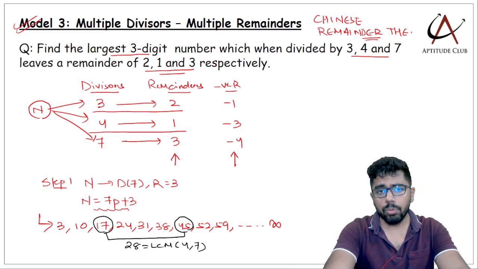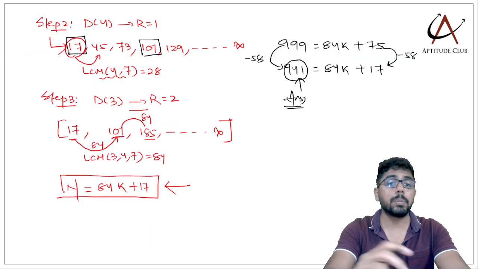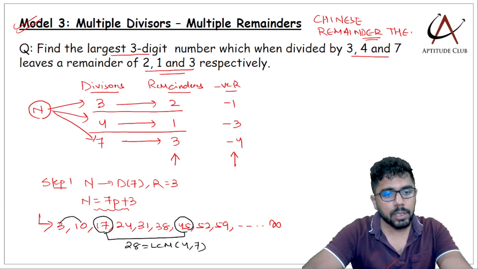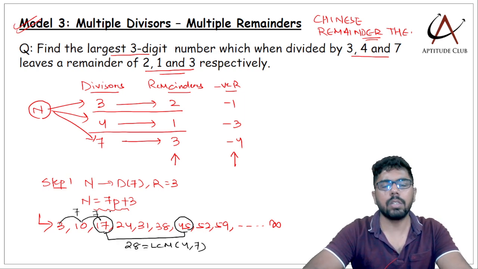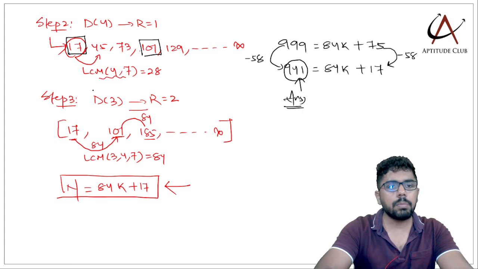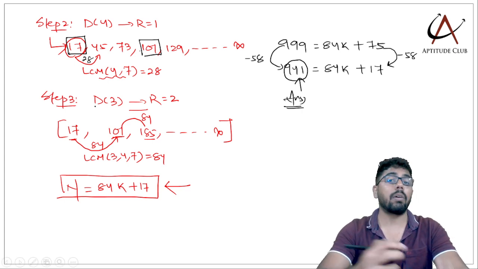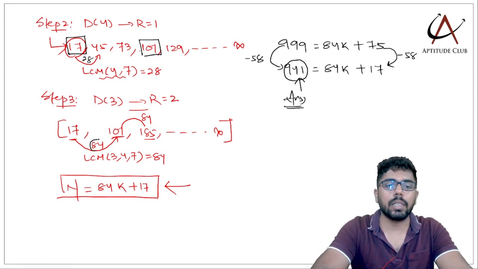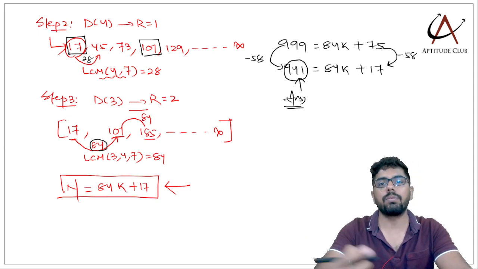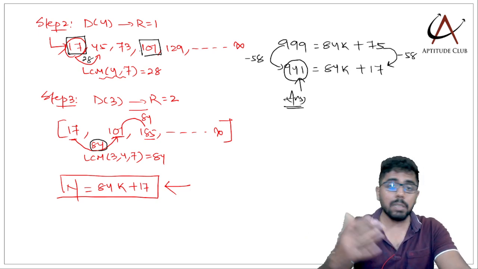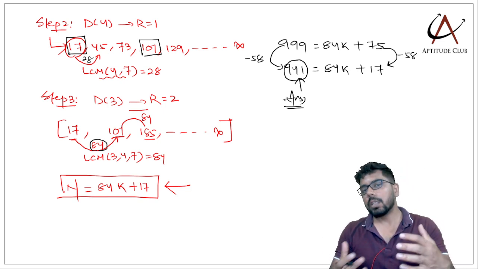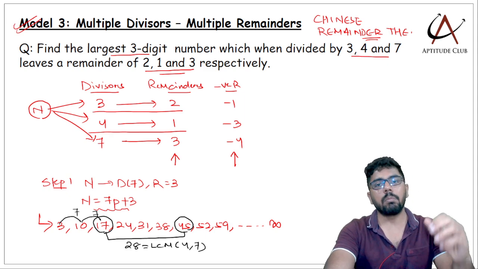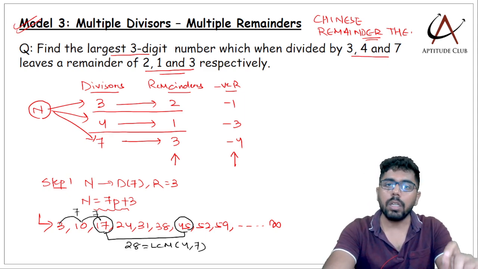And the obvious thing to keep in mind here is what the gap between subsequent numbers is. In the first step, the gap of all numbers is 7 because I had considered only one divisor, that is 7. In the second step, the gap of all numbers is 28 because now I have considered two divisors, so their LCM, 4 and 7. In the third, the gap of all numbers is 84 because three divisors 3, 4 and 7, so their LCM. LCM is the gap. So once I understand that gap, then there is nothing much difficult about this model. So multiple divisors, multiple remainders. This is model 3.